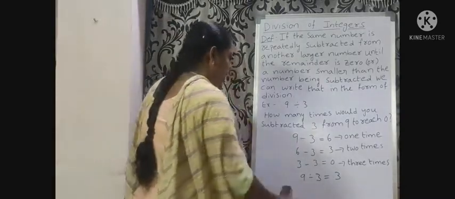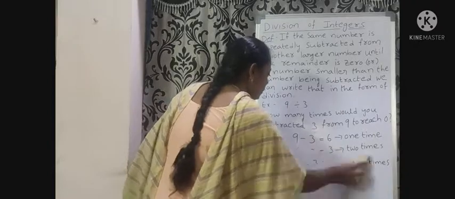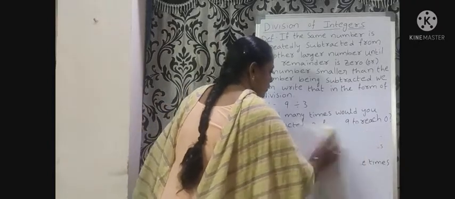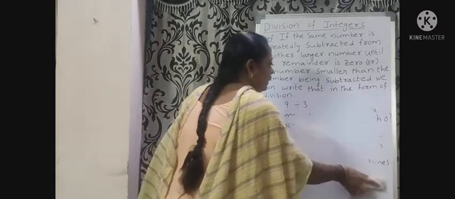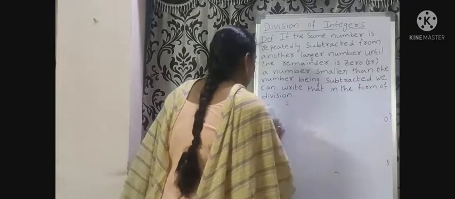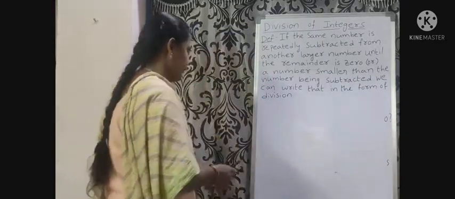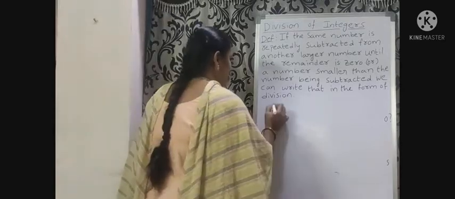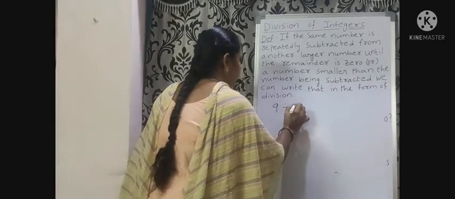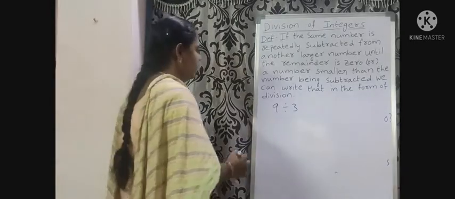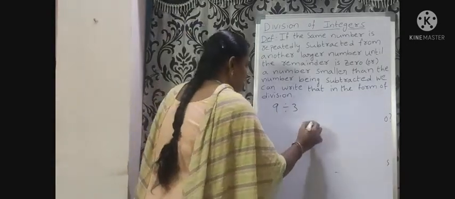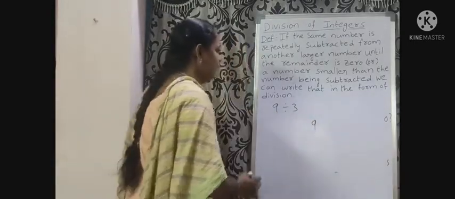There is another way to solve division problems. What is another method? 9 divided by 3. Place 9 in the middle.